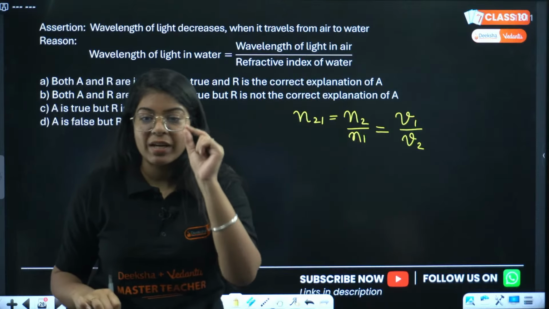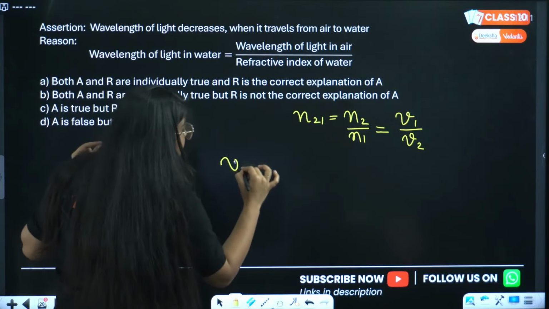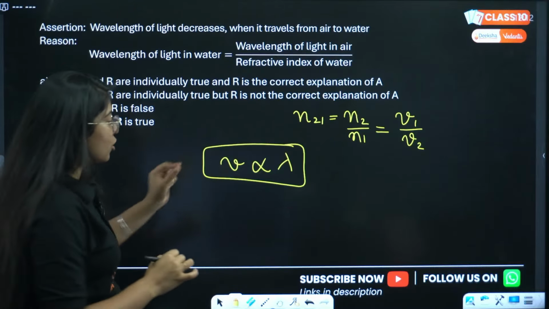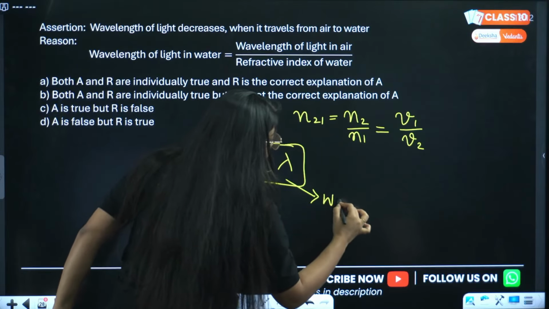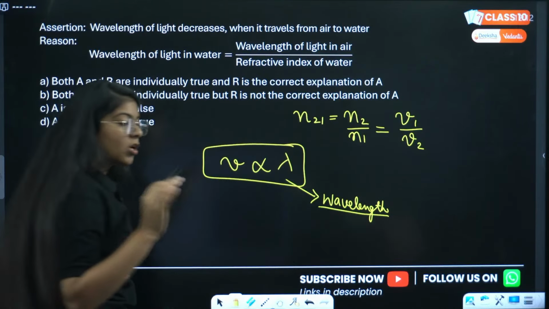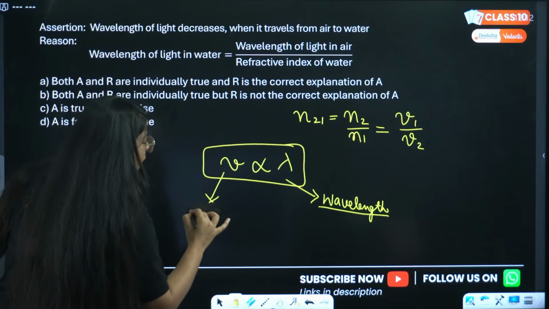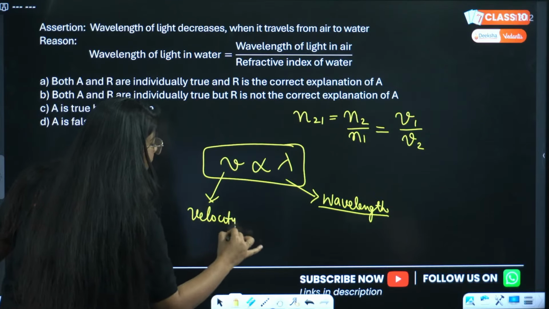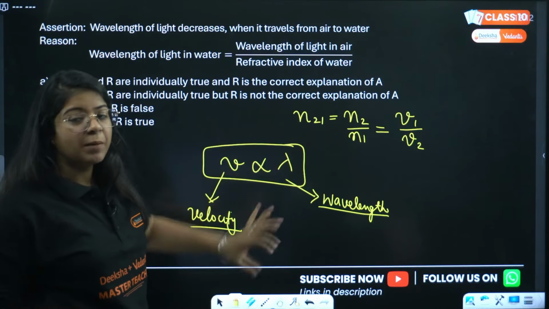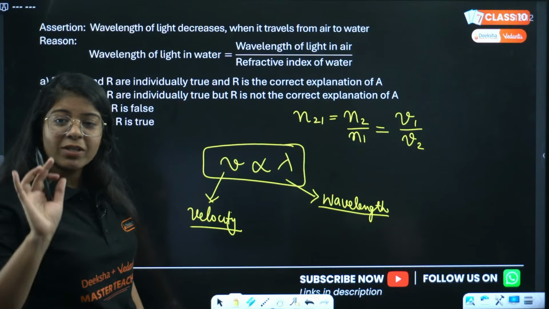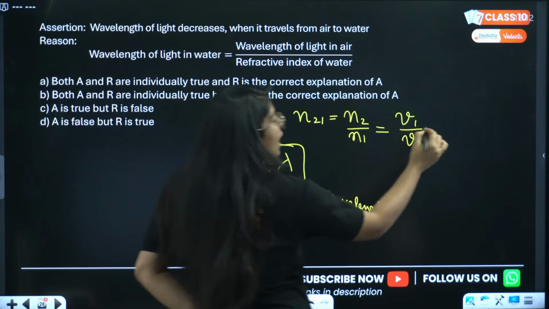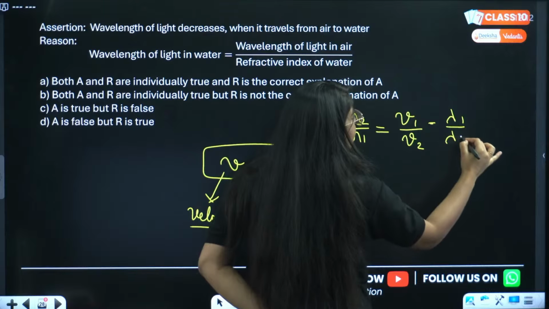Now, remember this very important thing. Velocity is directly proportional to wavelength. This is wavelength, lambda. Correct? Velocity is directly proportional to wavelength. Now, is it easy? Remember this concept. This can be asked in the question paper. Now, N21 equals N2 by N1 equals V1 by V2. So, that means it will be lambda 1 by lambda 2, right?